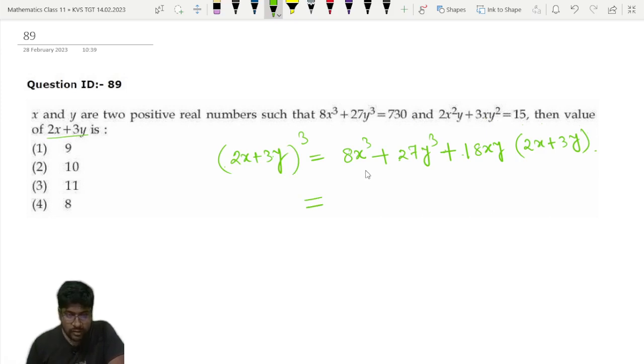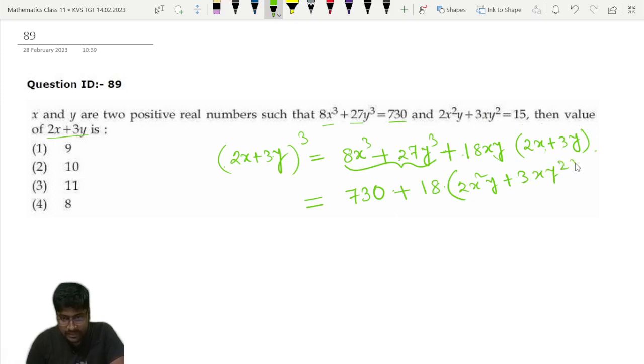So then what I will do, 8x cube plus 27y cube, that value is given, 730. So 730 I will write this much, plus 18 I will take out, but xy I will put inside. So then it will become 2x square y plus 3x y square. So after doing this, 730 plus 18 into, now this value again is known to us. What is this value? This value is 15. Is it clear to everyone?